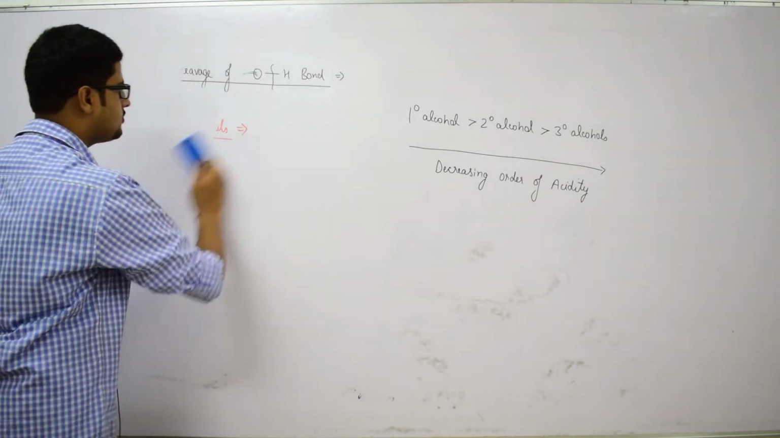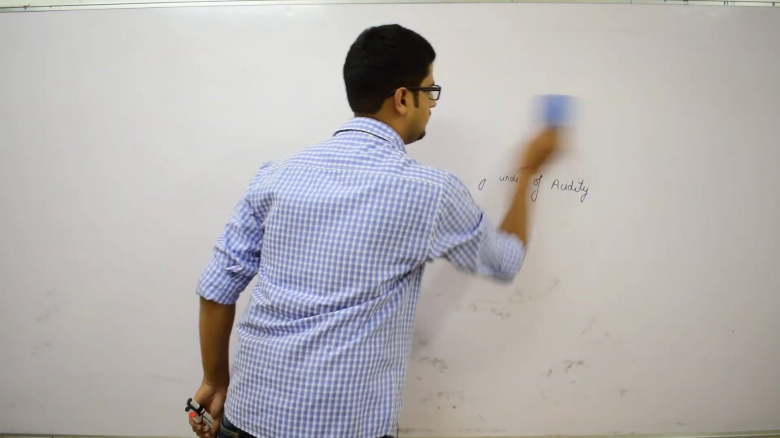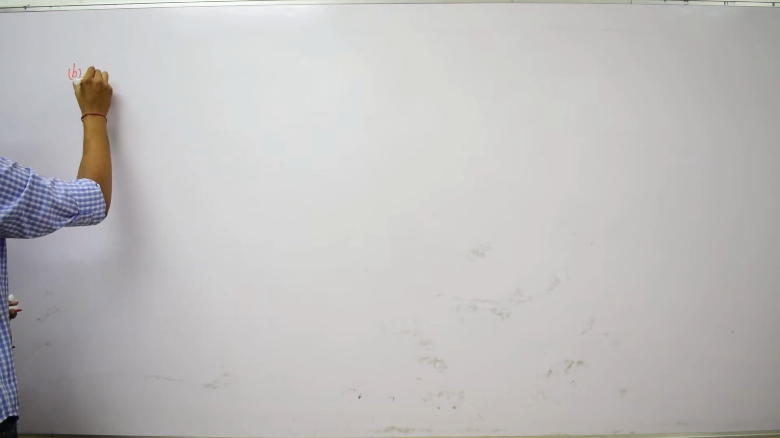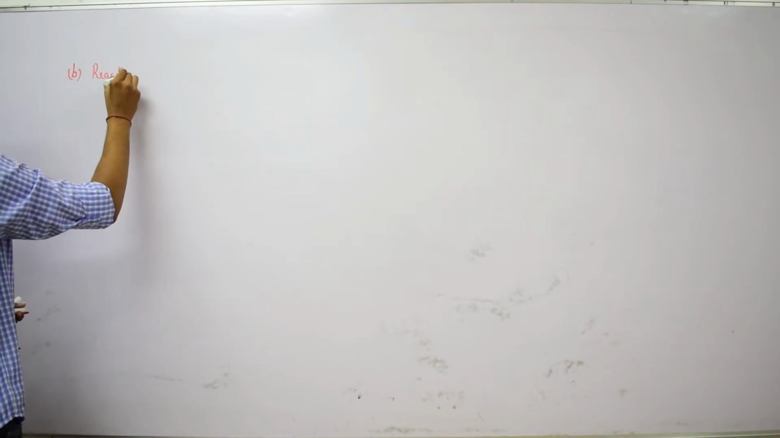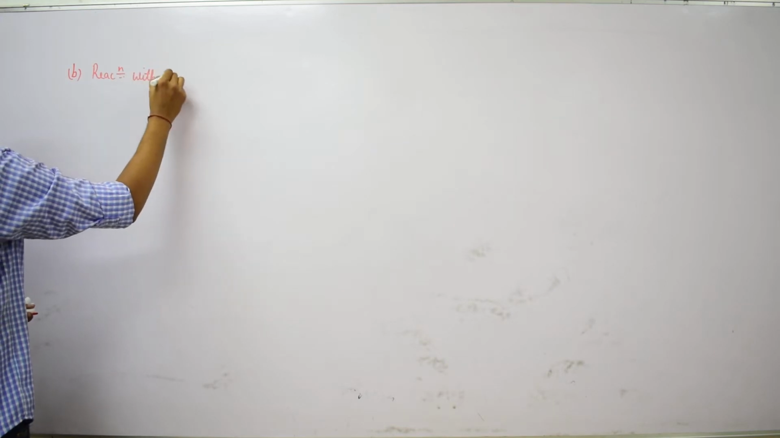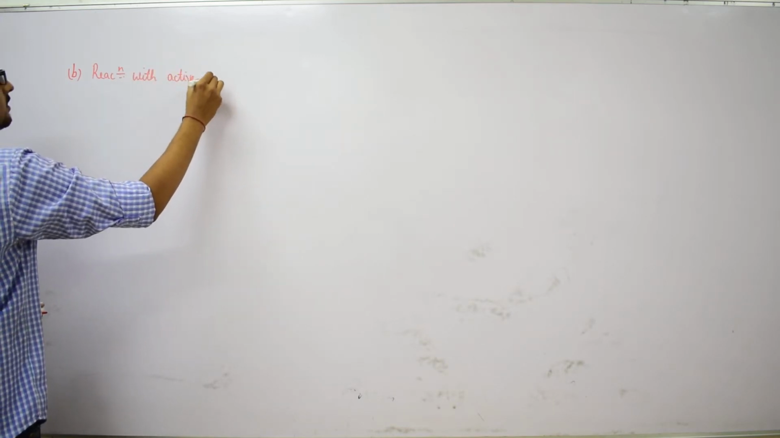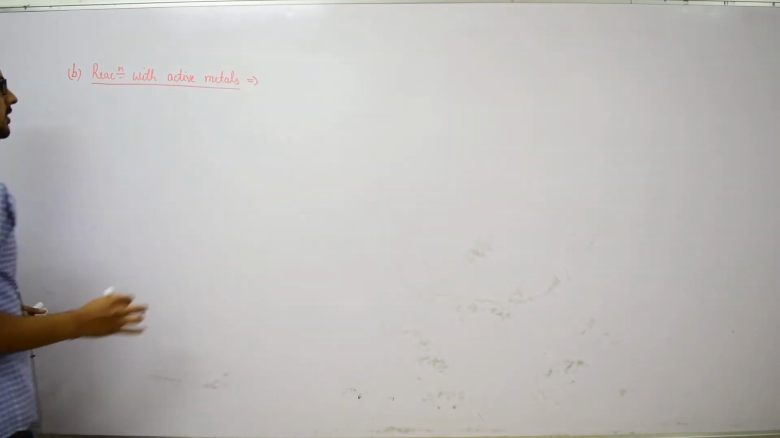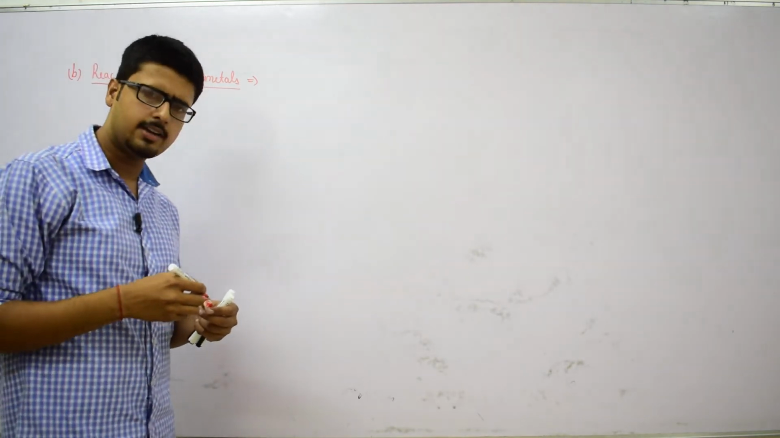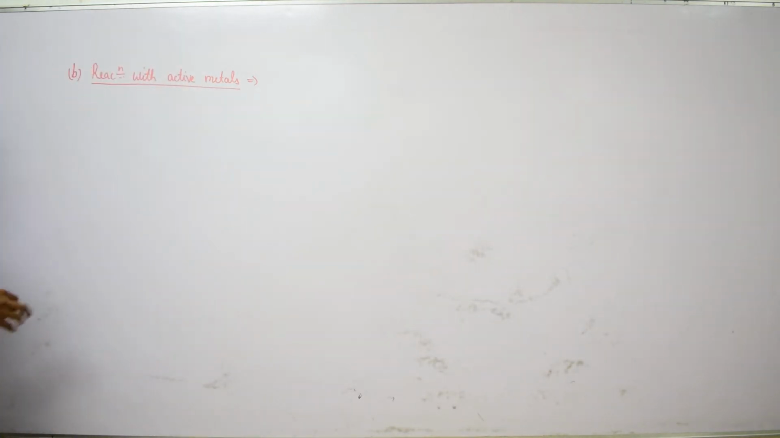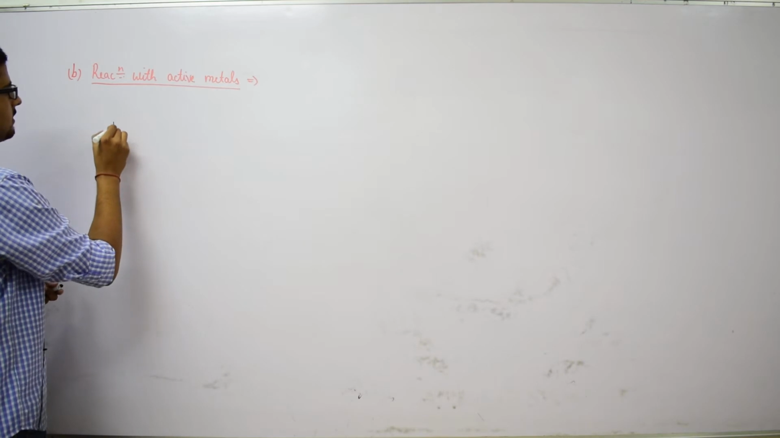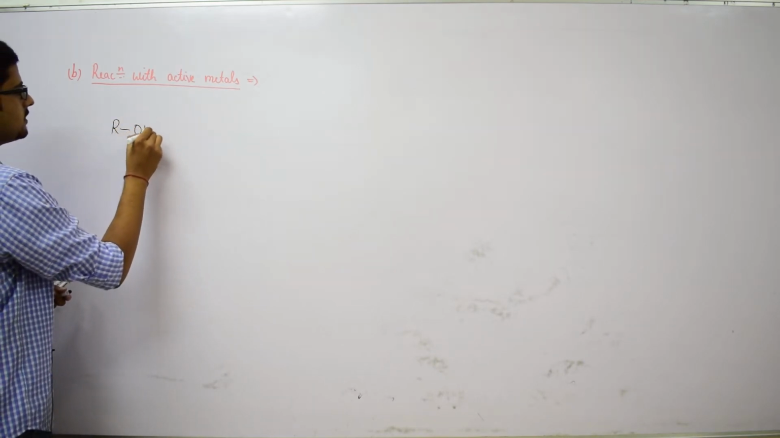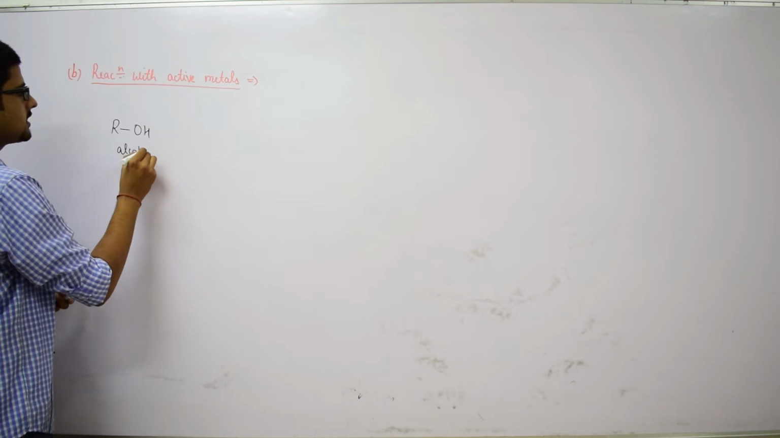Let us move on to the next reaction in the same category, that is B, reaction with active metals, like sodium, potassium, calcium; it can be any active metal. Let us take an example. Let it be ROH, the alcohol; we are writing a general reaction for this category.